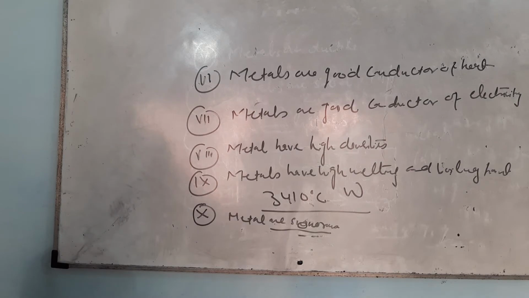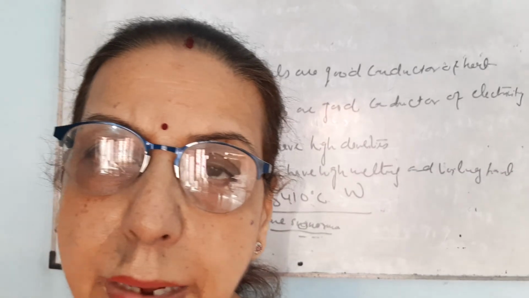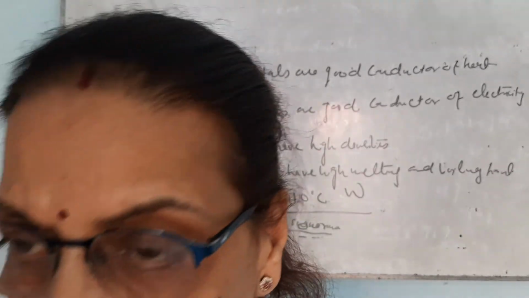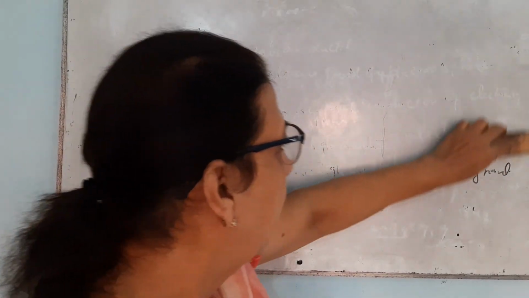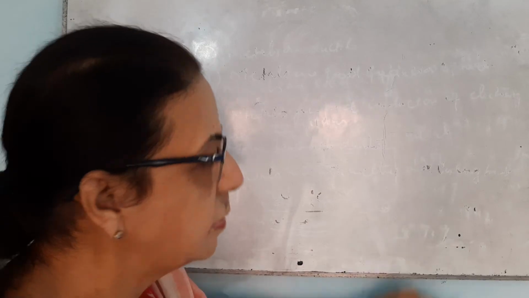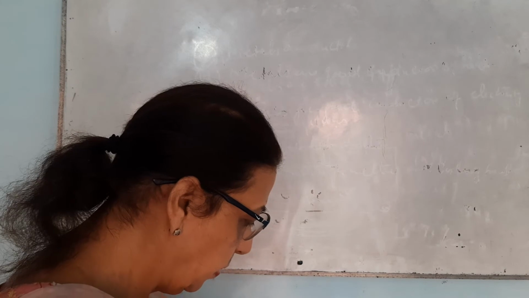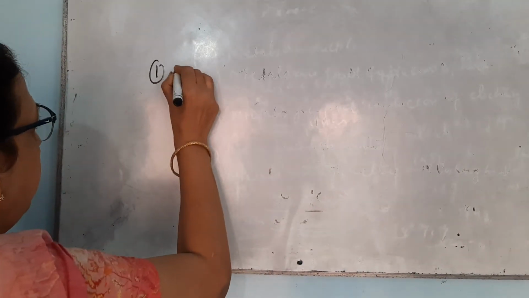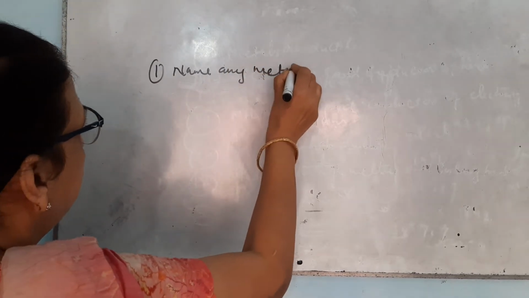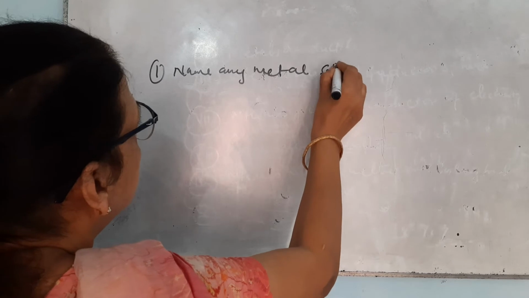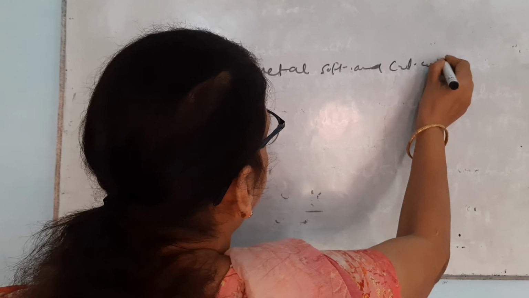Now let me discuss a few questions. Then in the next Zoom class, I will discuss the chemical properties of metals. Let me discuss some of the questions. Although you are very much aware of these questions, it is a sort of revision. So let me begin. The first question is: name any two metals which are soft and can be cut with a knife. I will write it in short.